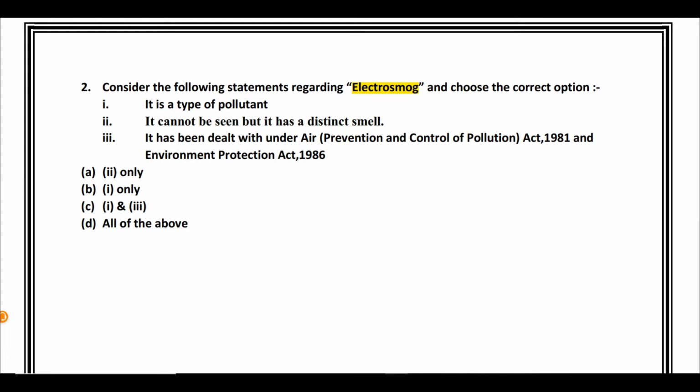I mean, the first statement is fine, but beyond that, if you don't know, you will not be able to proceed. So the second statement talks about it cannot be seen but it has a distinct smell. This electrosmog is mainly caused because of electromagnetic radiation. So it is all radiation, right? So you cannot smell it, neither can you see it. It does not have a smell, right?